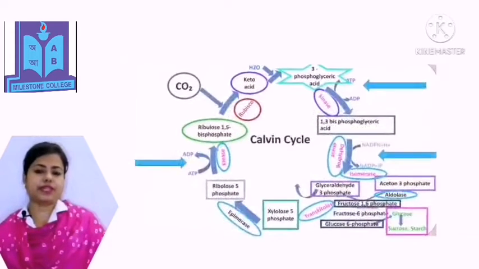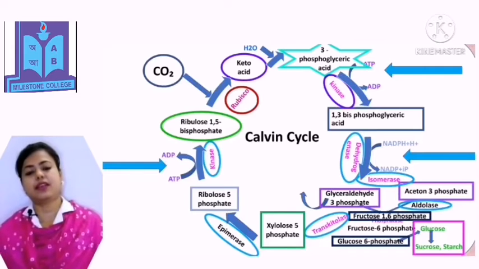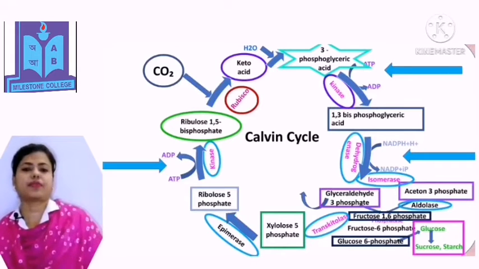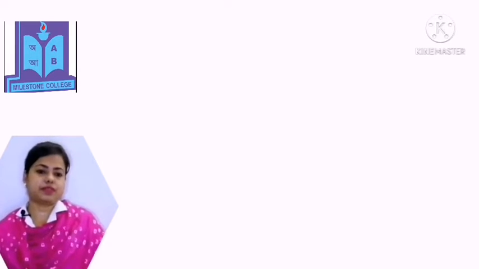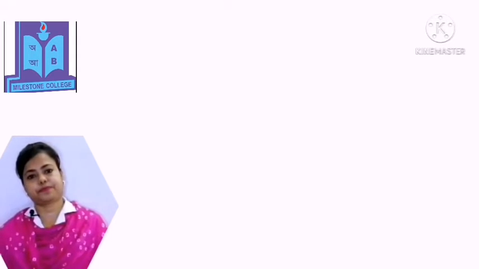In this slide, you can see the diagram of the Calvin cycle or C3 cycle. Scientist Calvin showed how carbohydrates are produced by this cycle. If you want to describe it in the question, then you have to describe each stage of that cycle.